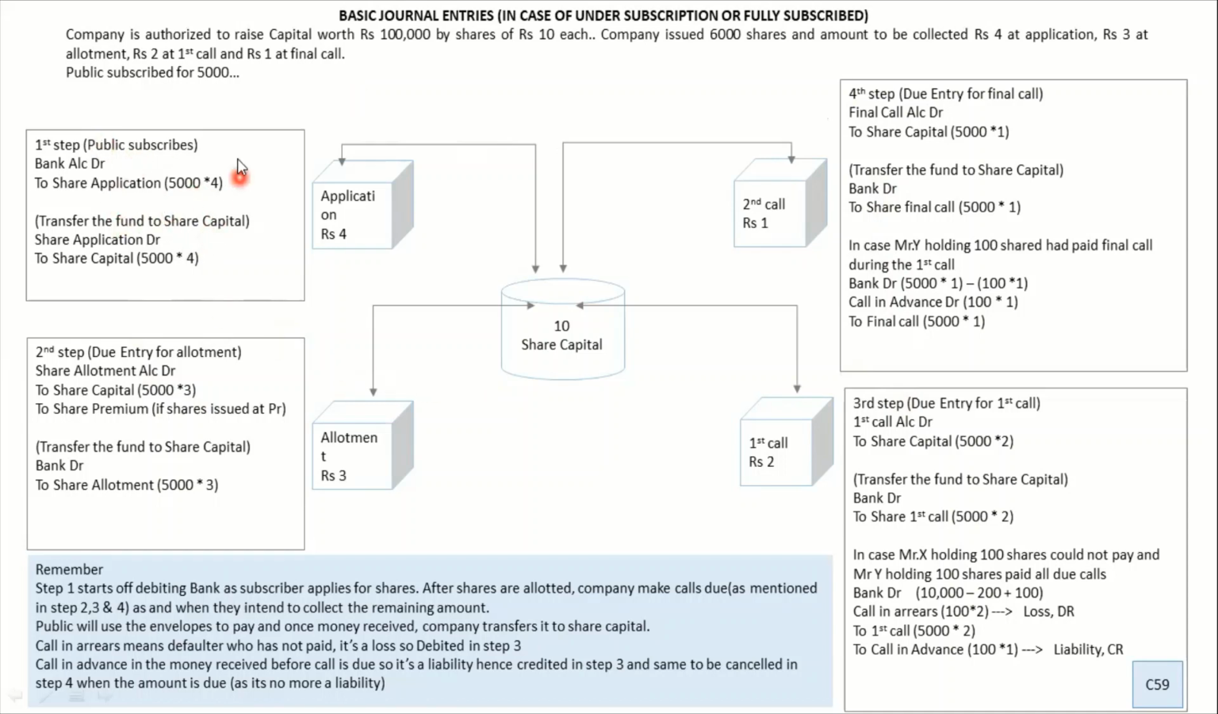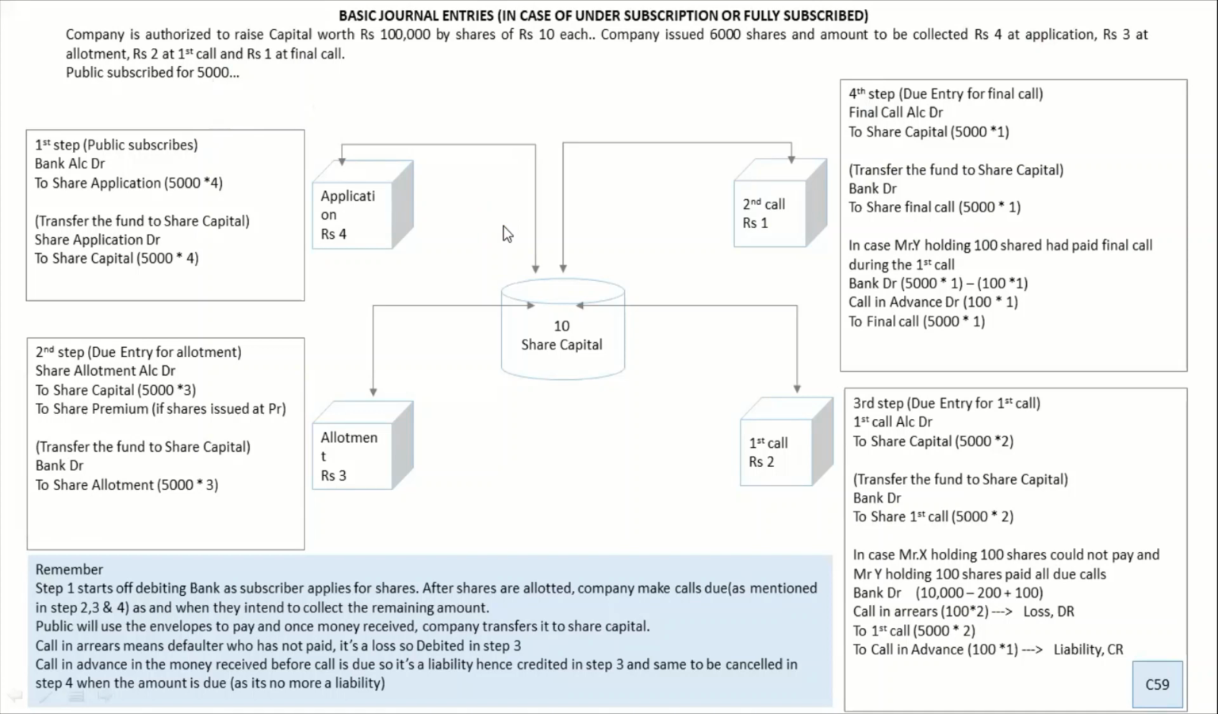First thing is application. So let us read this sum. What does this sum say? They are clearly giving us some details: authorized capital is rupees 1 lakh, that means 10,000 shares. Company issued 6,000 shares and is planning to collect 4 at application, 3 at allotment, 2 at first call, 1 at final call.